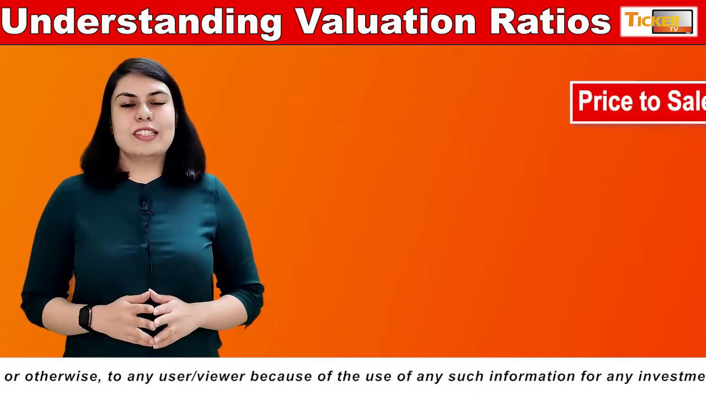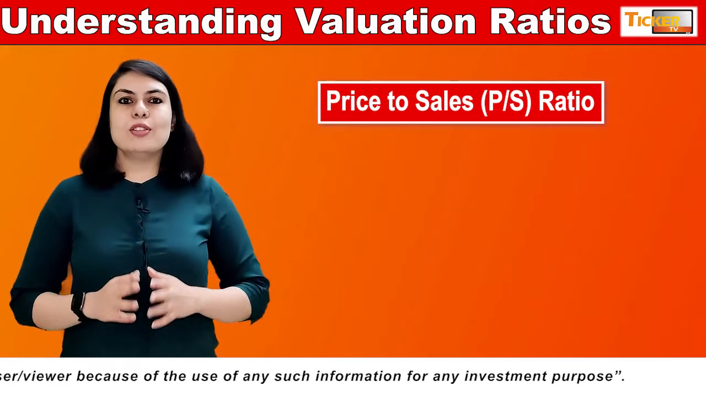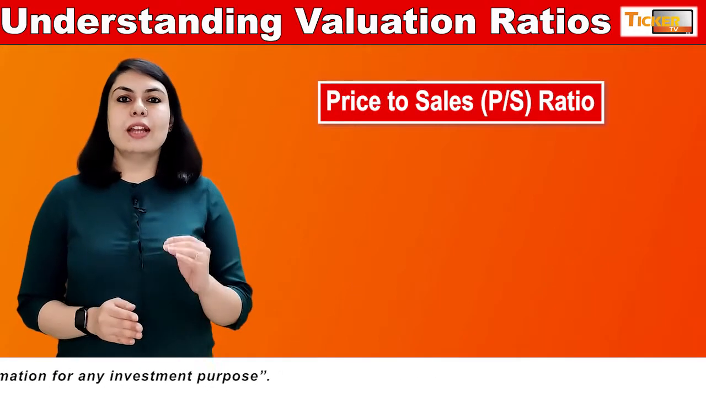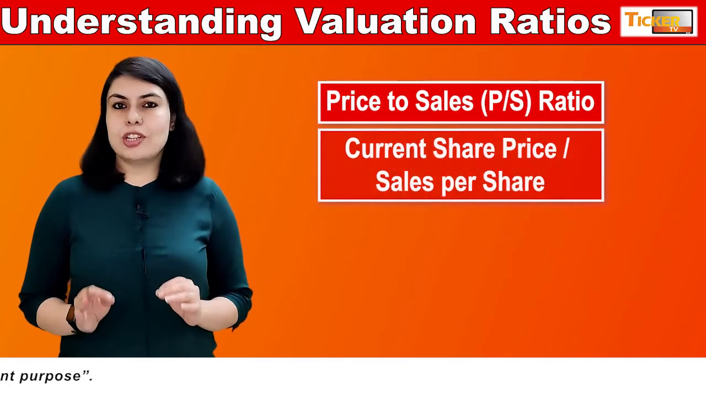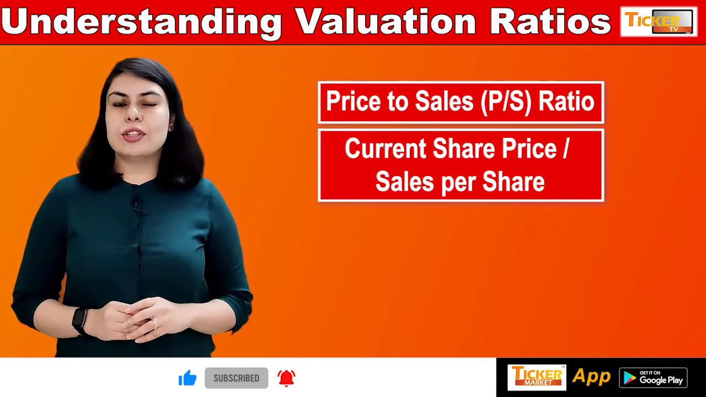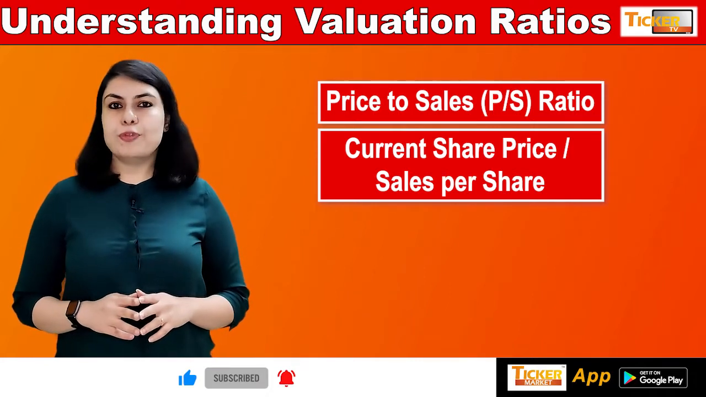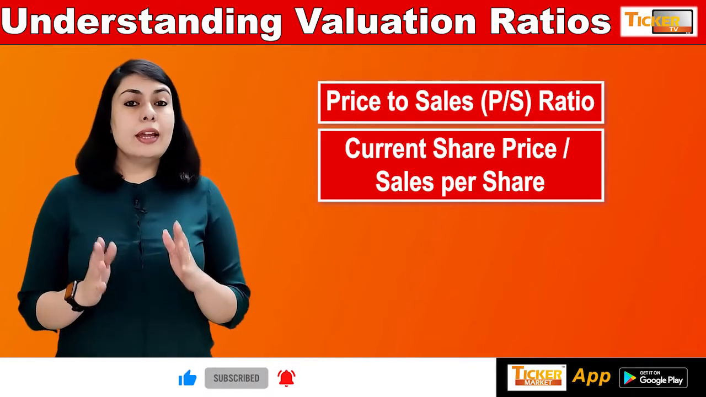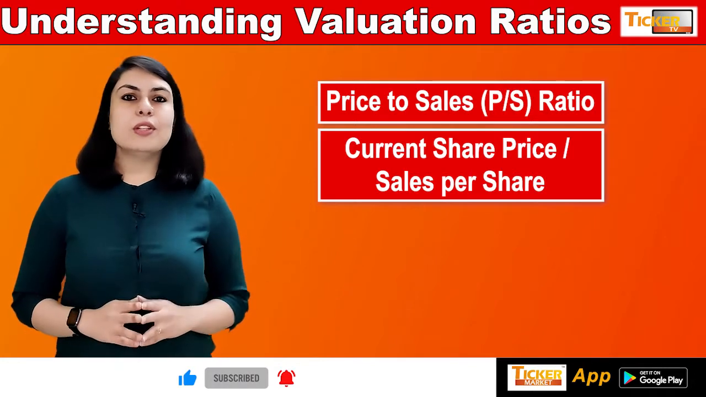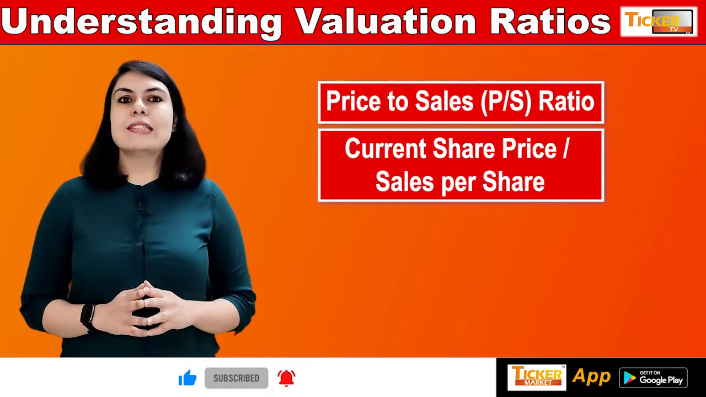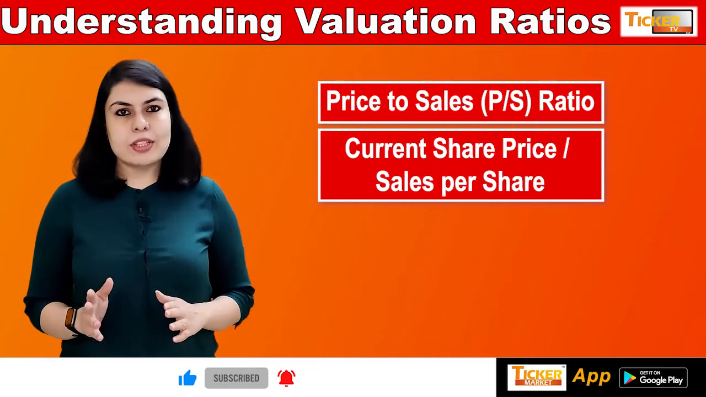Now the first ratio is the price to sales ratio. The price to sales ratio relates the company's price per share to the sales. To calculate it, take the company's current share price divided by the sales per share. The price to sales valuation ratio is often used as a comparative price metric for companies that do not have positive income, like new companies or those companies who are in trouble. In some cases, investors may use sales instead of earnings to value their investments.